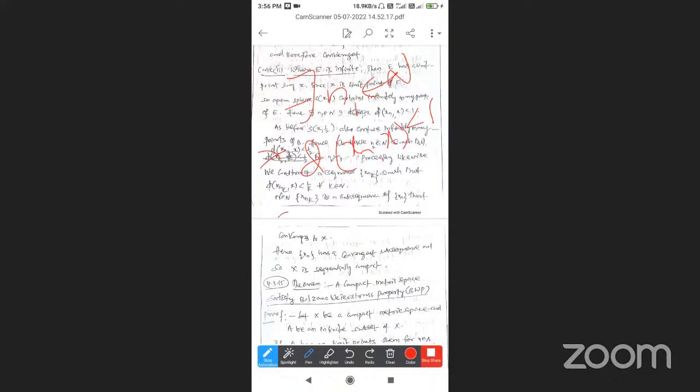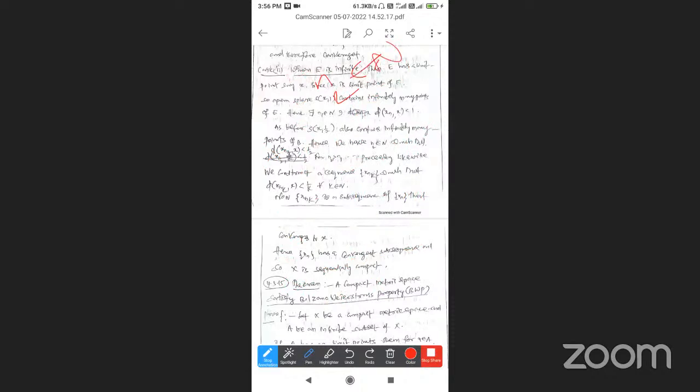As before, S(x, 1/2) also contains infinitely many terms of the sequence. So S(x, 1/2) has infinitely many terms of it. Hence we have n2 belongs to N.